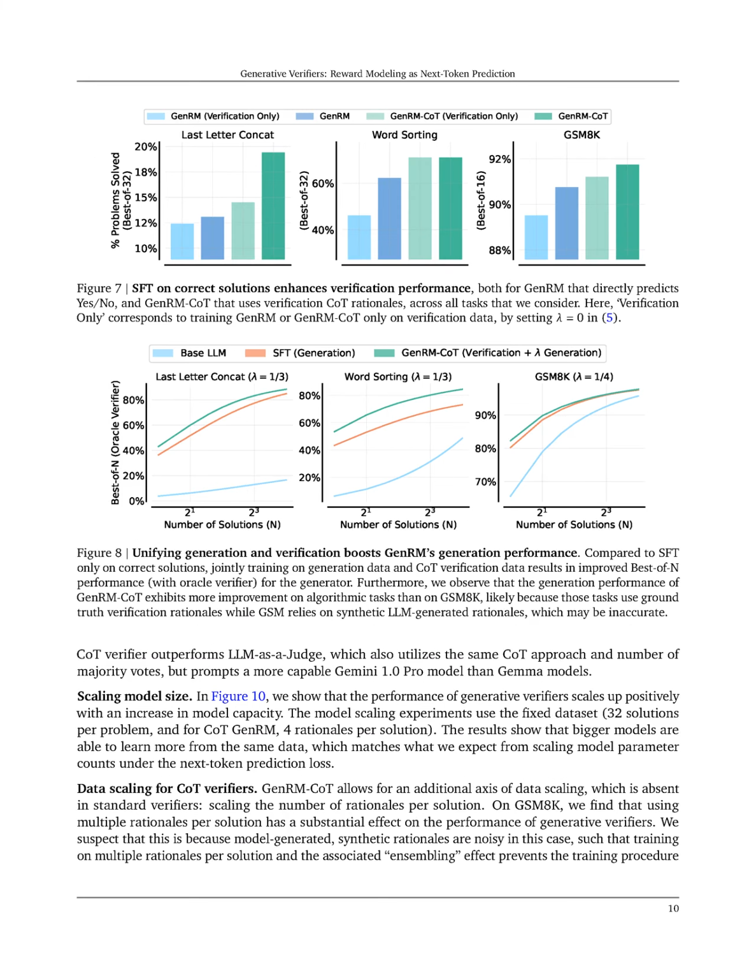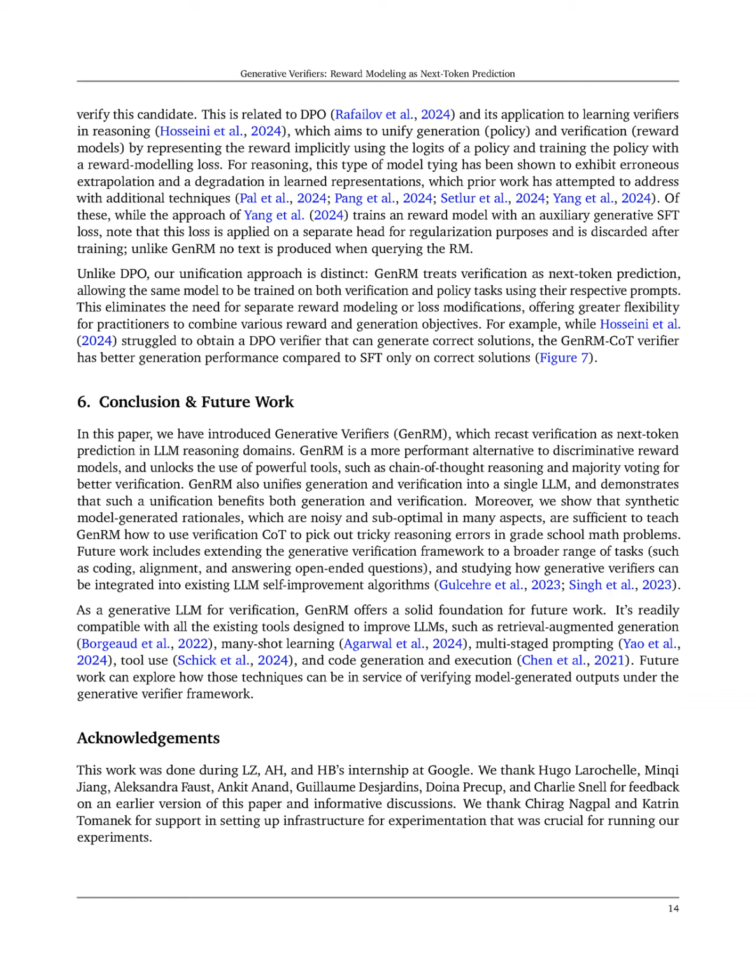Performance scales positively with model capacity, as larger models can learn more effectively from the same data, and GenRM COT benefits from increased dataset size and the number of rationales per solution, leading to improved accuracy and robustness against noise in synthetic rationales. Overall, GenRM demonstrates superior scalability and adaptability in reasoning tasks compared to traditional methods.